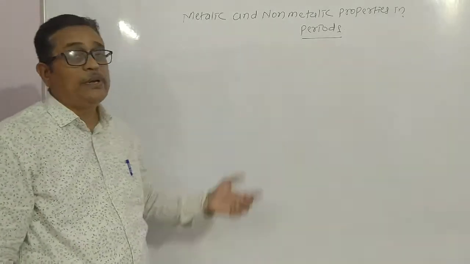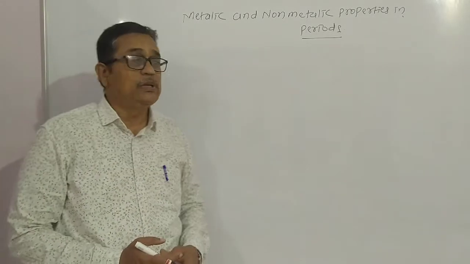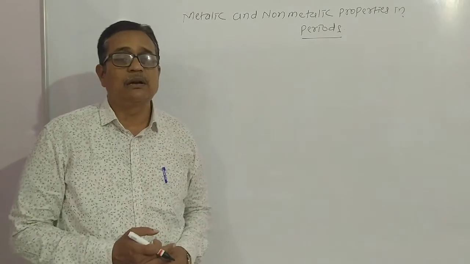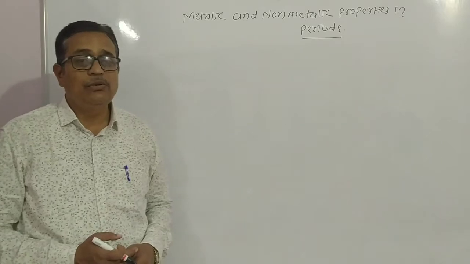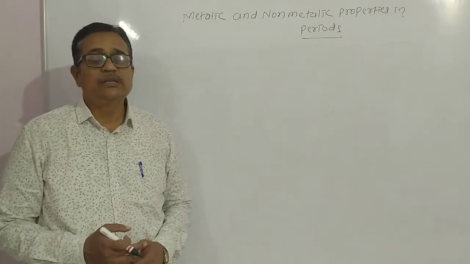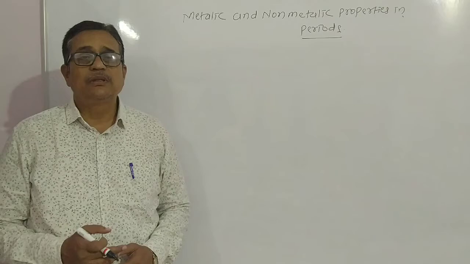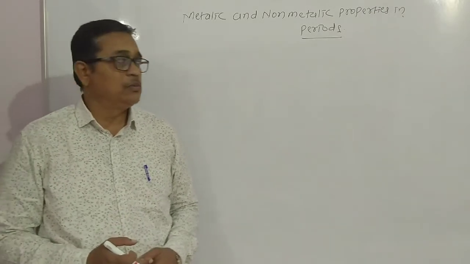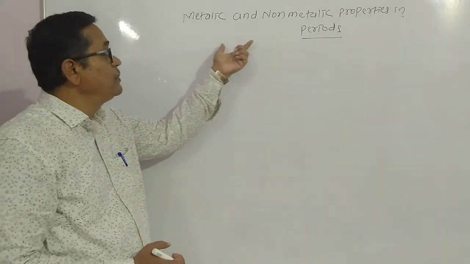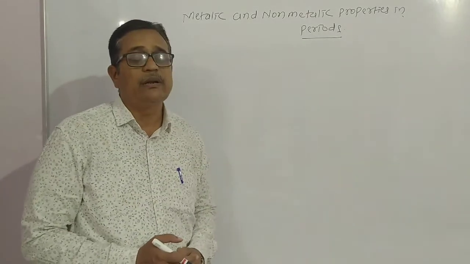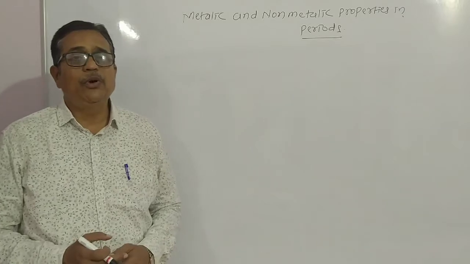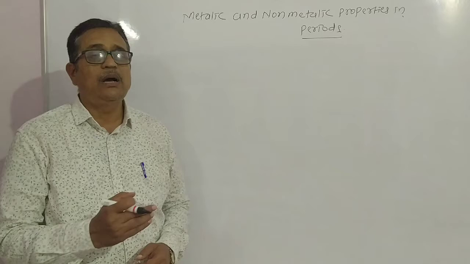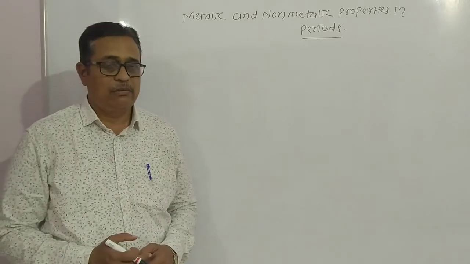विद्यार्थी मित्रांनो, आज आपण मॉडर्न पिरियडिक टेबल मध्ये that is metallic and non-metallic properties in period study करणार आहोत. Before this video we study that is atomic size in period and group, then valencies of elements in period and group. Now here we start metallic and non-metallic properties in period. Look here, one important point: metal have tendency to lose the electron and non-metal have tendency to gain the electron.